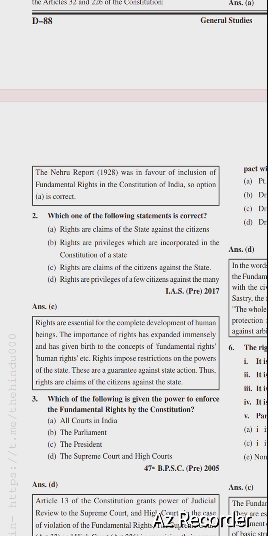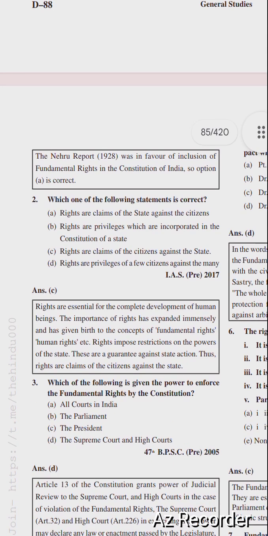So, next question is, which one of the following statements is correct? Rights are claims of the state against the citizens. Rights are privileges which are incorporated in the Constitution of a state. Rights are claims of the citizens against the state. Rights are privileges of a few citizens against the many. Right option is option number C.